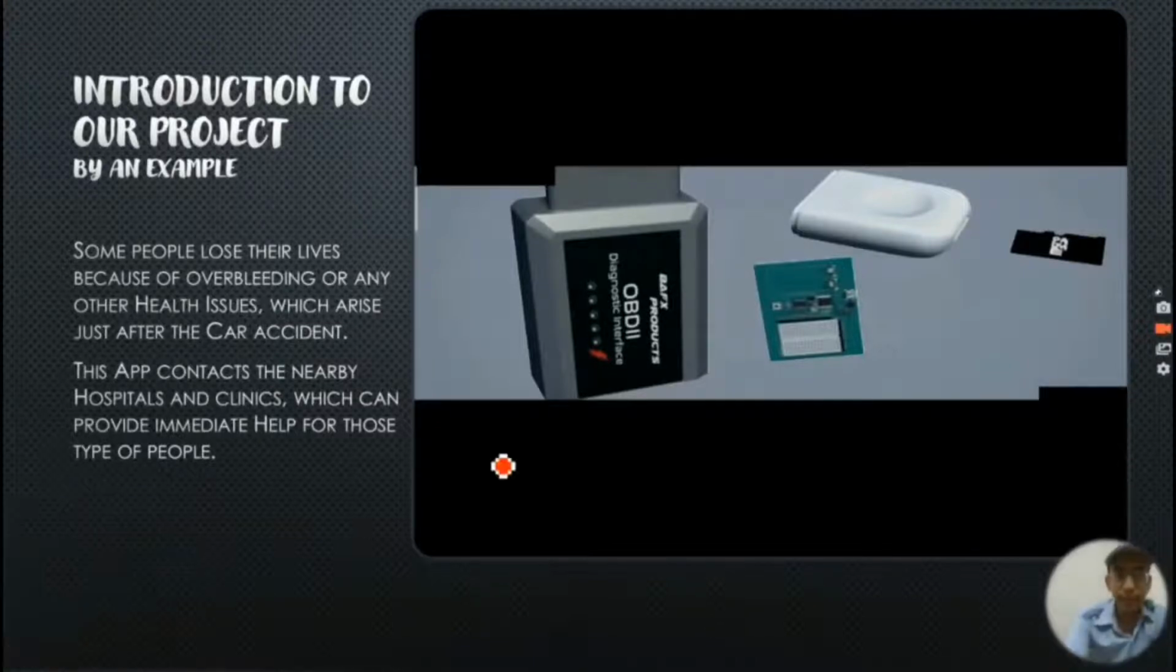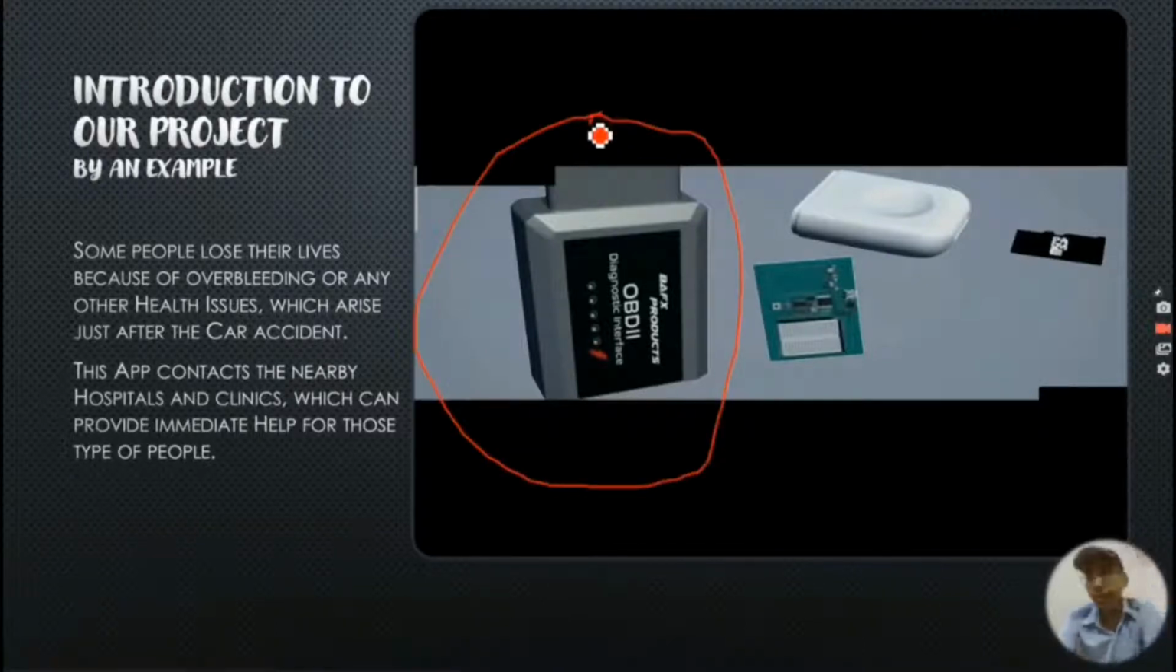Firstly, the main device is this device. We would be connecting this to the OBD port of the car. So now the question arises, how can we locate the OBD port of a car? Basically the OBD port of the car will be located just beneath the music system or around the gear section. So this device would be connected in the OBD port, and whenever the car meets with an accident, all the sensors will give the important information to this device. In this device, a microcontroller will be there, a GSM module will be there, and many other things.